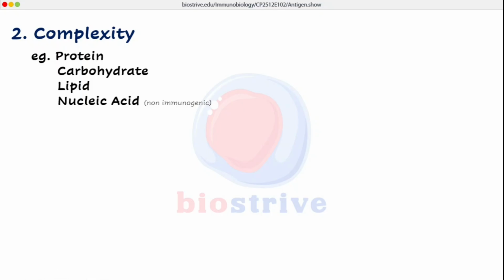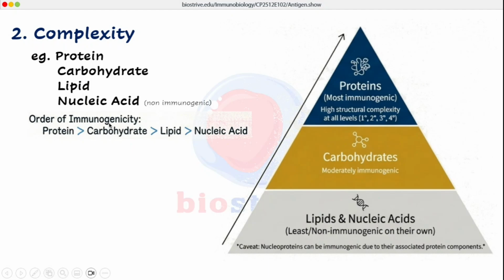Why? Because firstly, they are made up of 20 different types of amino acids, and the greater the number of amino acids, the greater the independence to form different secondary and tertiary structures, and the complexity will increase several fold. That is the reason protein will have the highest degree of immunogenicity and nucleic acids will have the lowest degree of immunogenicity. Nucleic acids are practically non-immunogenic in nature. So the order of immunogenicity is: protein highest, followed by carbohydrates. Lipids are least immunogenic. Nucleic acids are practically non-immunogenic in nature.